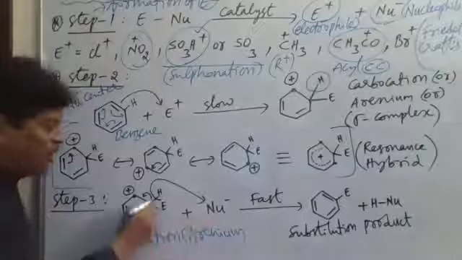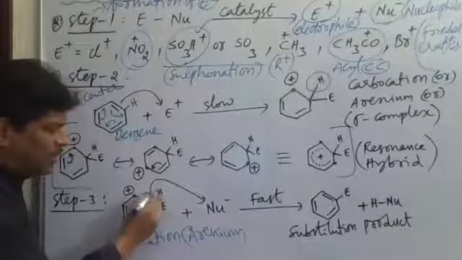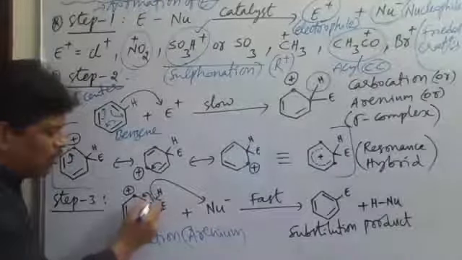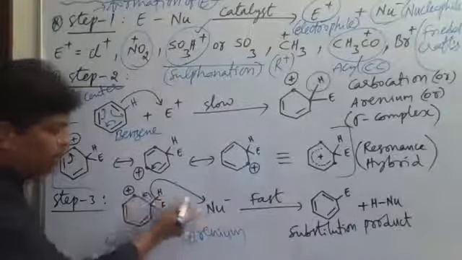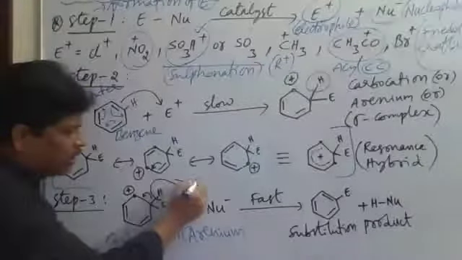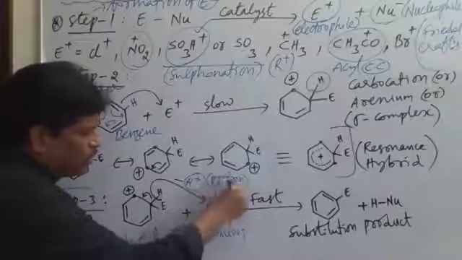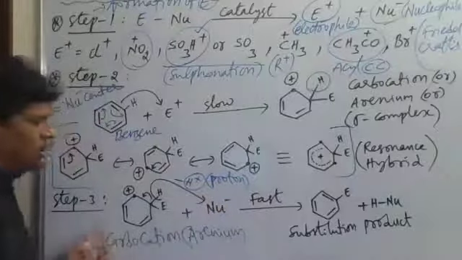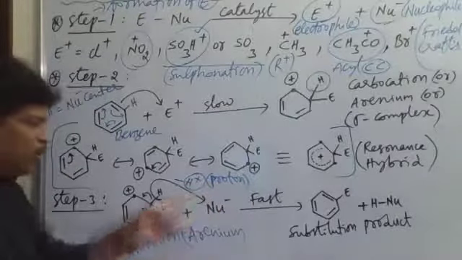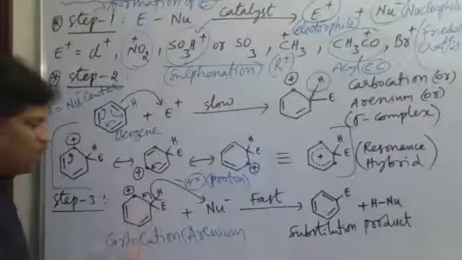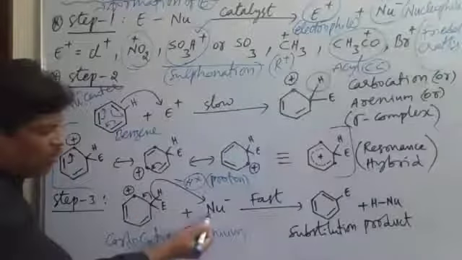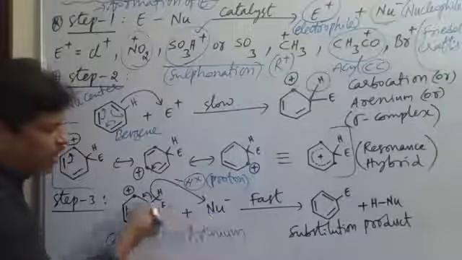The nucleophile removes the proton. This H plus will be removed here by the Nu minus. H plus indicates the proton, and the proton is removed here. Removal of proton from the carbocation is the third step. So how is the H plus removed here? With the help of Nu minus. Nu minus removes this one.